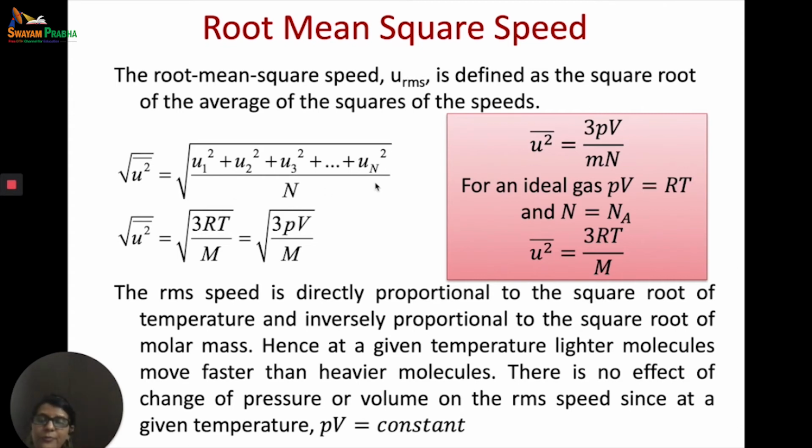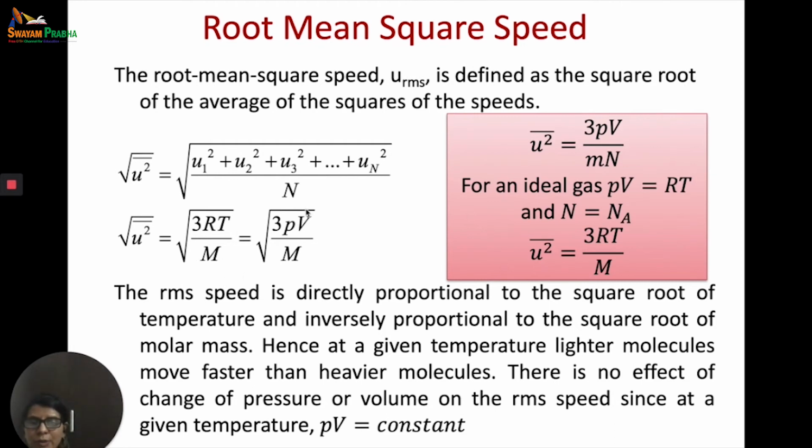Now we know that from the kinetic gas equation, 3pv is equal to mn u bar square. So u bar square is equal to 3pv by mn. If I am talking about an ideal gas, then pv will be equal to RT and n will be equal to Na for 1 mole. Then u bar square is actually equal to 3RT by m. So u bar square is equal to 3RT by m and 3pv by m, but under root u bar square, that is root mean square speed, is written as under root 3RT by m and under root 3pv by m.